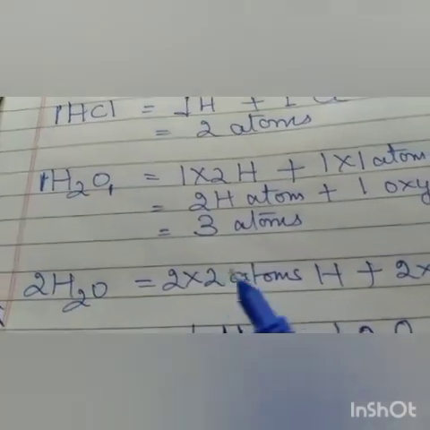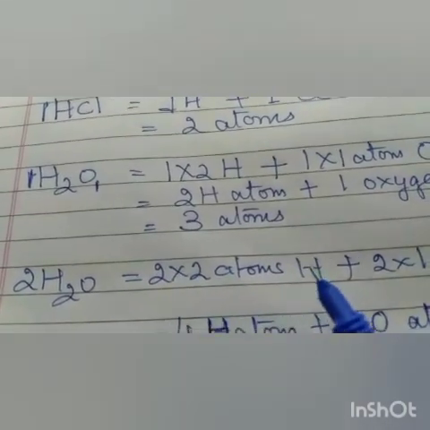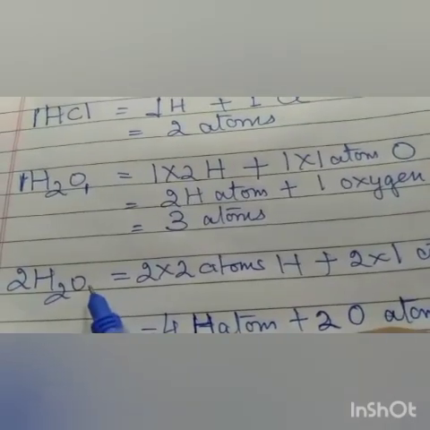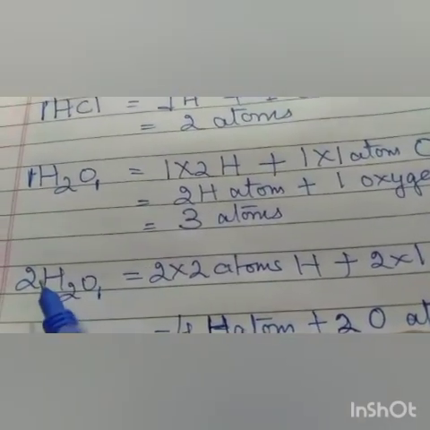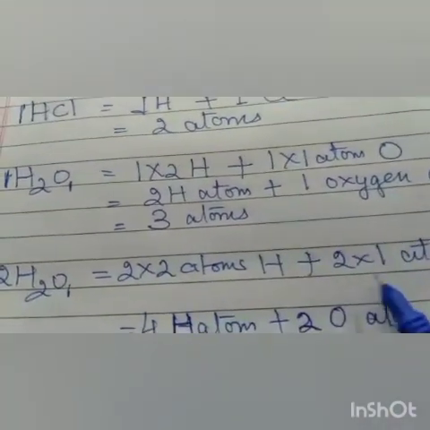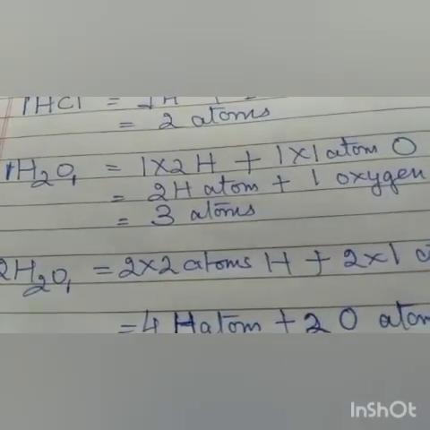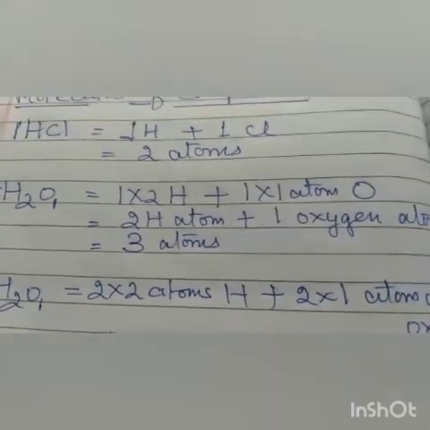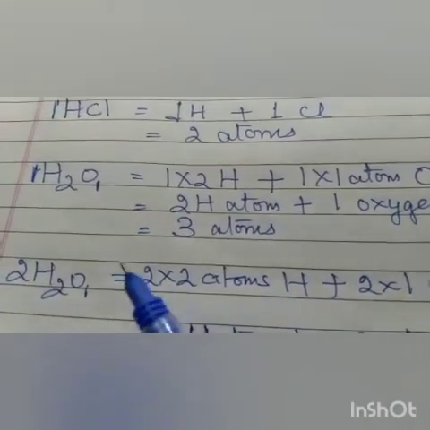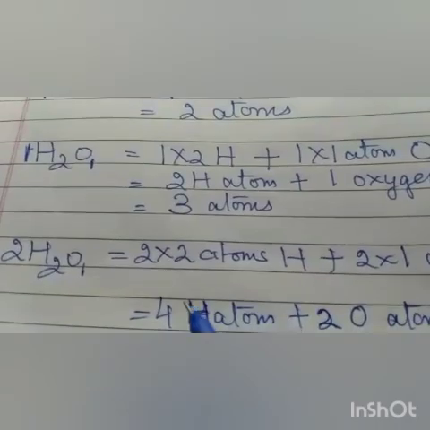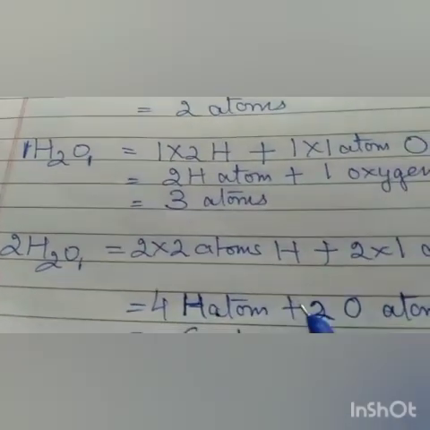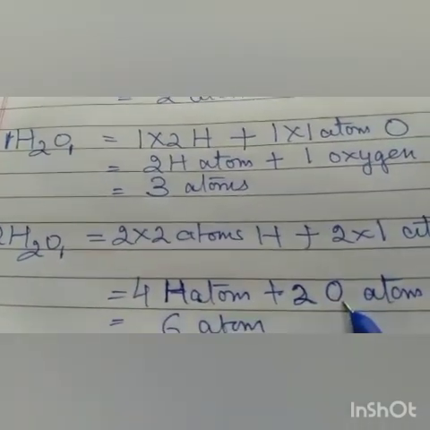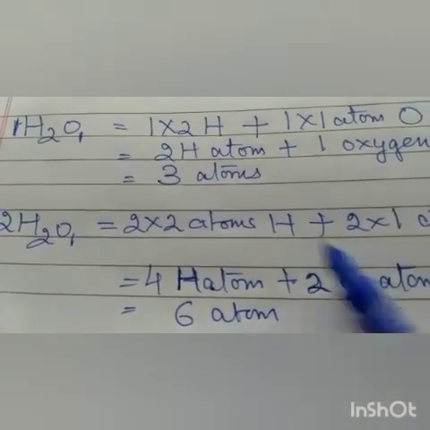2 into 2 atoms of hydrogen plus 2 into 1. Nothing is given here in oxygen, so 1. So 2 into 1, that is 2 atoms. Okay, 2 atoms of oxygen. You can see 2 into 2 are 4 atoms of hydrogen plus 2 atoms of oxygen. Can you see here?